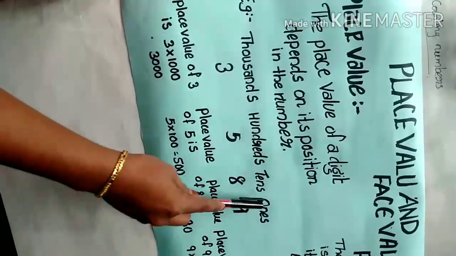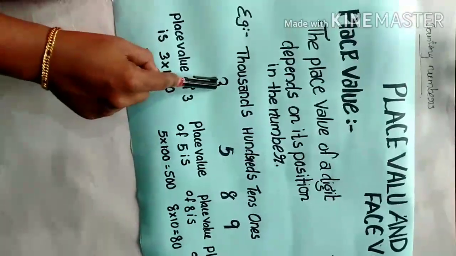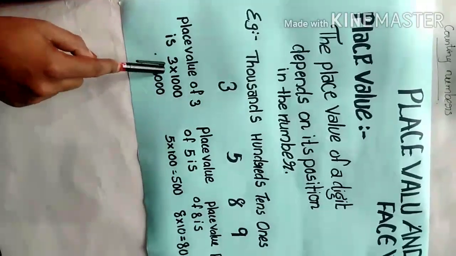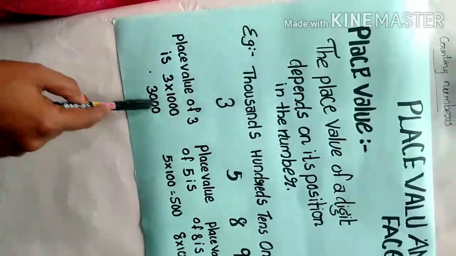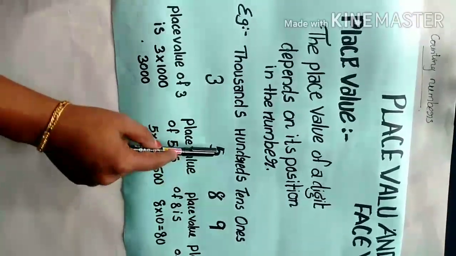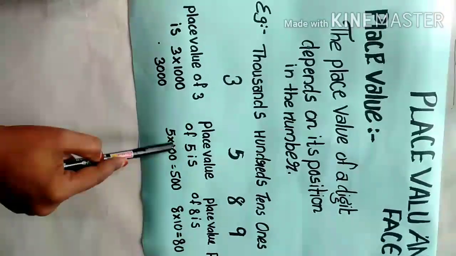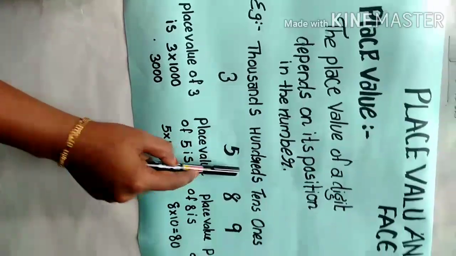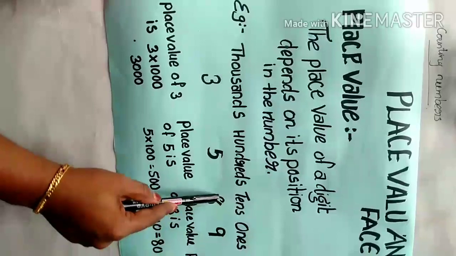That means, look here, 3,589. 3 is in the thousands place, 5 in the hundreds place, 8 in the tens place and 9 in the ones place. So what is the place value of 3 here? 3 into which place? The thousands place. So 3 into 1,000, we get 3,000. Then 5 into which place? 100. So 5 into 100 we get 500.